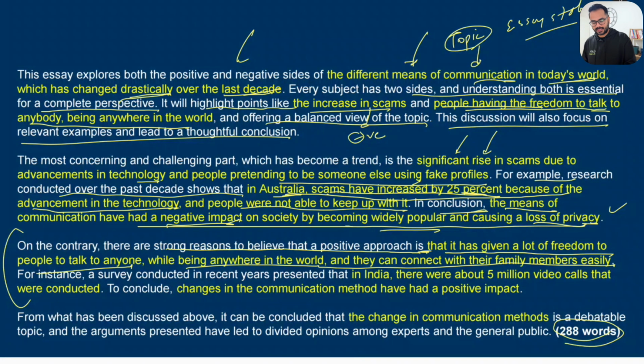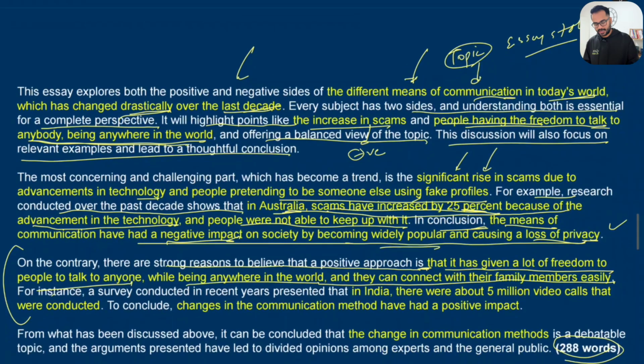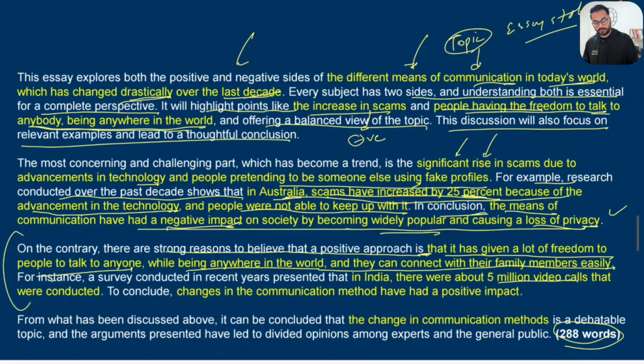So again, I took the same idea which I gave in my body 1 paragraph, but this time I elaborated it, explained it in a bit more detail. Now my example needs to support it. For instance, a survey conducted in recent years presented that in India, there were about 5 million video calls that were conducted. So this time what I did was I changed the name of the country. First I gave Australia, then I put India, a different country. And I also use a different number over here. So these are some things that you need to do to have a variety of content.